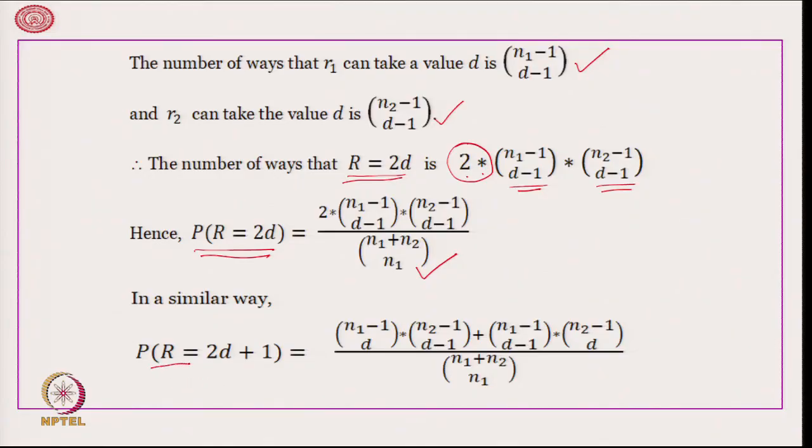In a similar way, probability r is equal to 2d plus 1 is equal to n 1 minus 1 c d multiplied by n 2 minus 1 c d minus 1. That is, this is the case when there are d plus 1 runs of the first type and d runs of the second type, plus n 1 minus 1 c d minus 1 multiplied by n 2 minus 1 c d. That means, d runs of the first type and d plus 1 runs of the second type, divided by the total number of possibilities, that is n 1 plus n 2 c n 1.